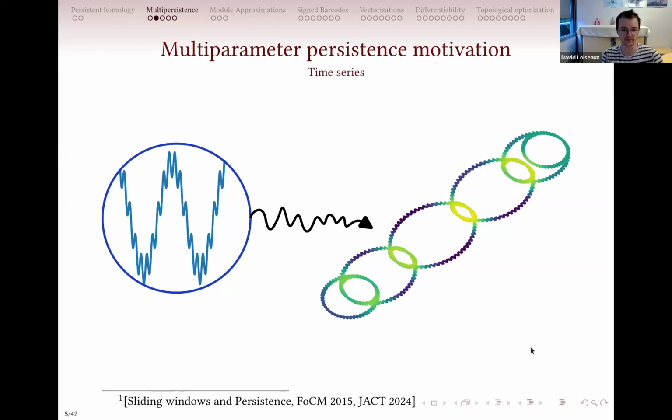And the nice part about multi-parameter persistence is that, of course, as with one-parameter persistence, you can retrieve these cycles. But as you can see here, you have some different colors for the cycles, and they correspond to the intensity, or if you want, the density of this curve. So the curve goes a bit more on some cycles, and you can take that into account when you do two-parameter persistence. You take one axis for the radius parameter, and you add another axis that corresponds to the intensity of each cycle. And so you retrieve a bit more.